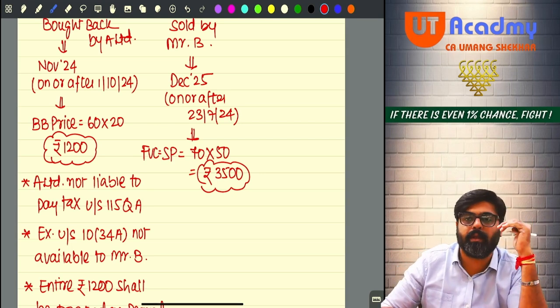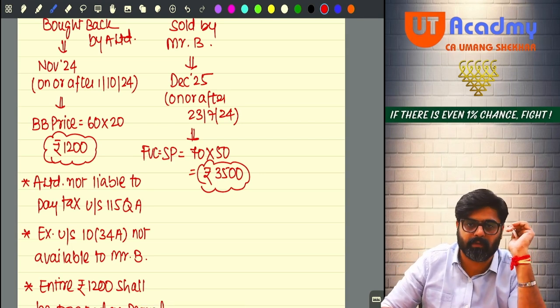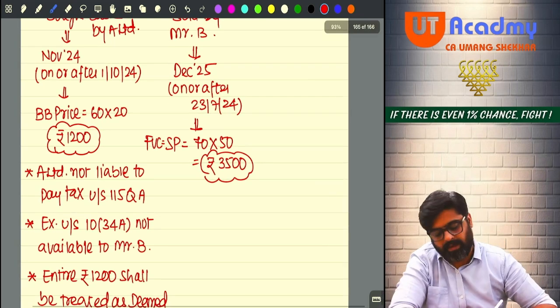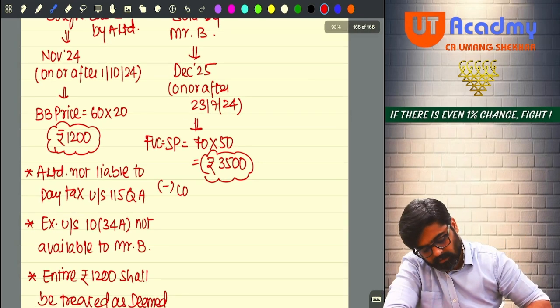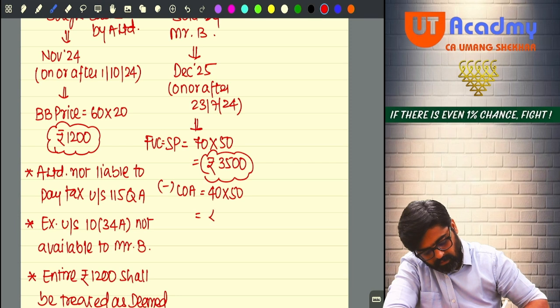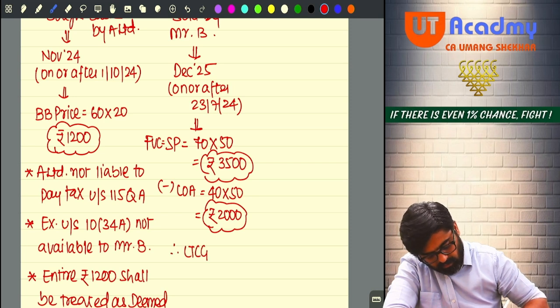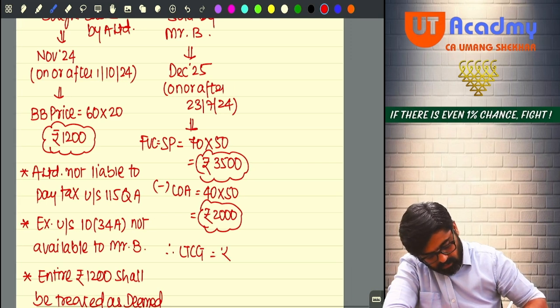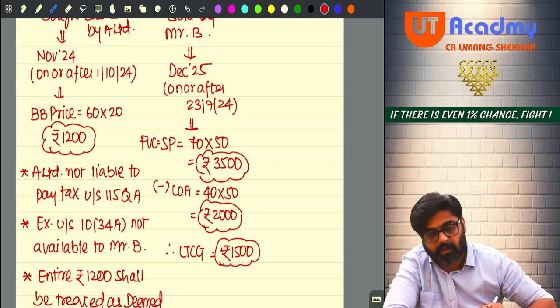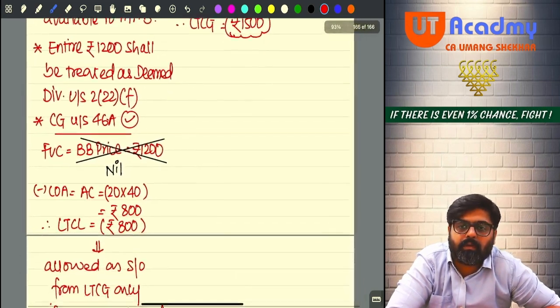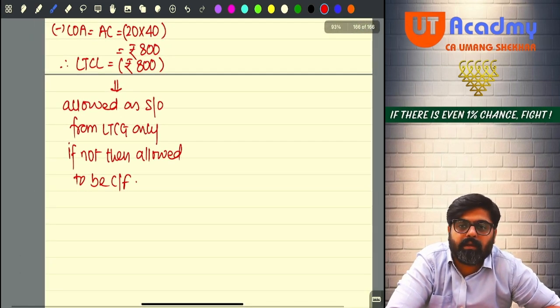Based on this, the capital gain, long term gain of these 50 shares will be calculated. Yes or no? So minus cost of acquisition, I'll do 40 rupees per share for 50 shares, rupees 2000. Therefore, long term capital gain will be rupees 1500. Now, did you have any loss? How much? 800, no?